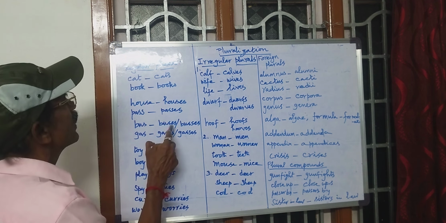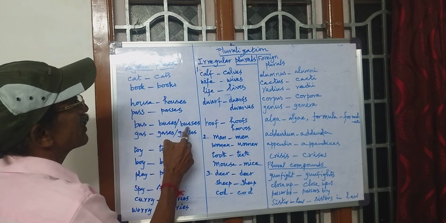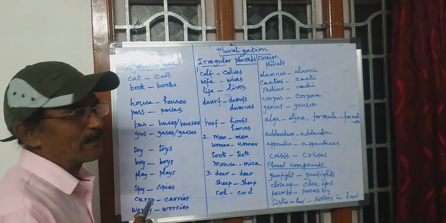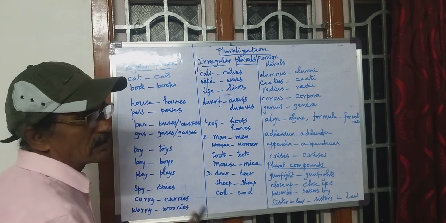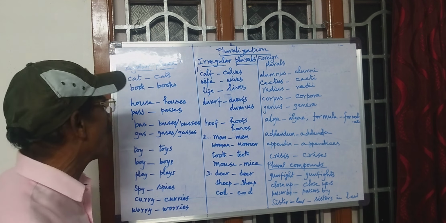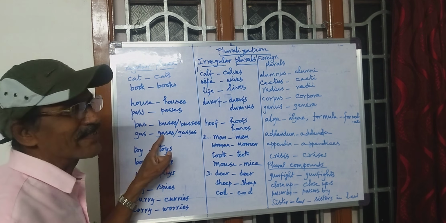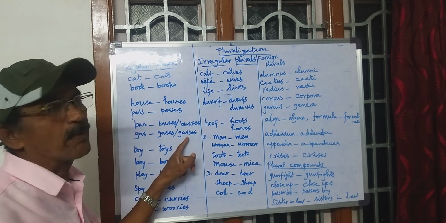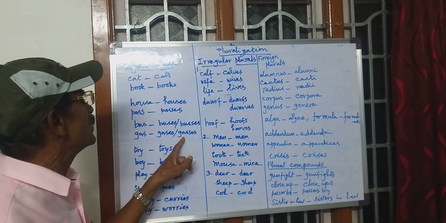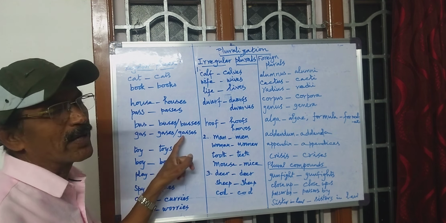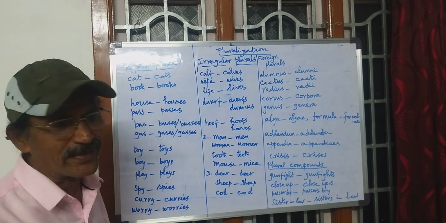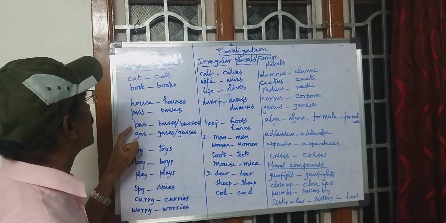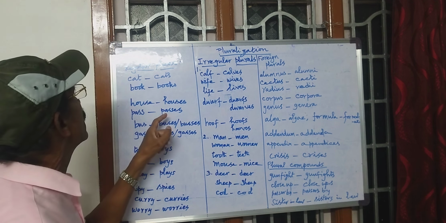Here, merely we add es. Here we add ses. There are certain words that are formed like that. Gas, gases. This is the spelling that we use. GASSES is also pronounced as gases. Gas, gases. Bus, buses. Pass, passes.